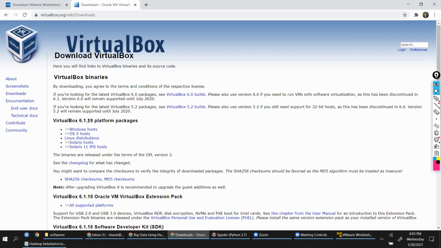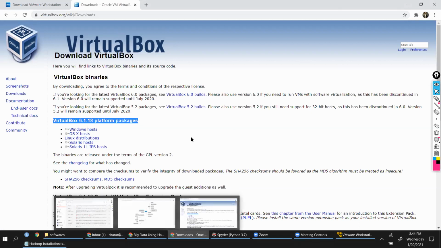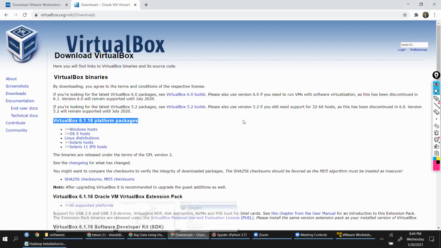VirtualBox, the version right now is 6.1.18. Okay, download this and install it. It is a simple .exe file or .dmg file. You install it, right? Now, once you install it, yes, Windows users can install VMware. Mac users cannot install VMware, you'll not be able to do it. You can install VirtualBox, but you'll not be able to use Linux operating system on top of that. So maybe just for hands-on, you might want to install at least VMware or VirtualBox and check if it works.